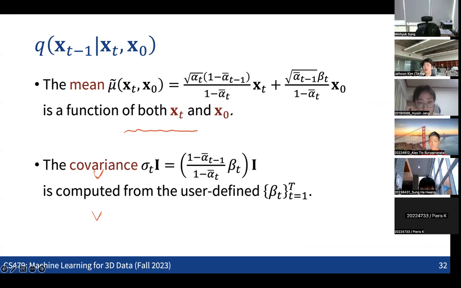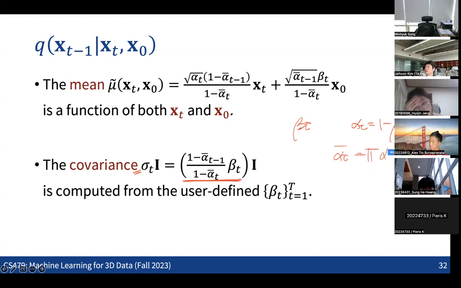Yeah. So the key thing here is that you don't need to remember all the equations. The key thing is that the mean is defined as a function of both xt and x0. So the mean is determined given xt and x0, right? The thing is that the variance, the covariance, is defined by values that we are defining. We have seen that beta t is the usual parameter. Alpha t is nothing but 1 minus beta t, right? And alpha t hat is defined as a product of the alpha t, right? So these are all values that we are defining.